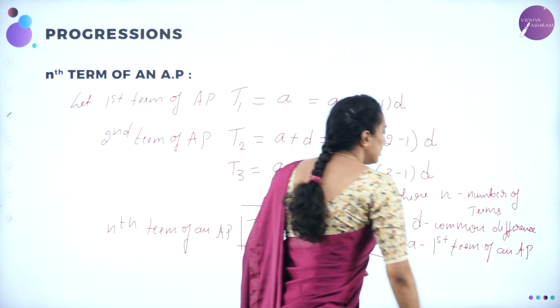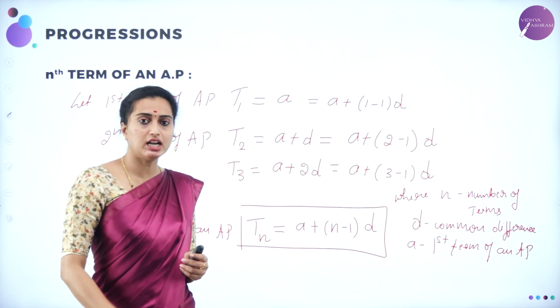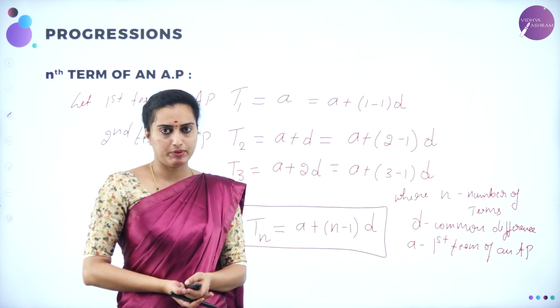Got it? So Tn is nothing but the nth term of an AP.